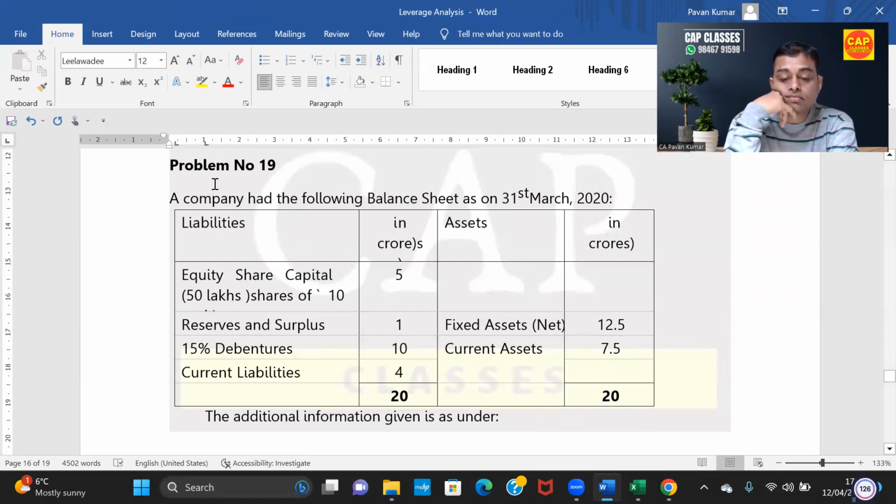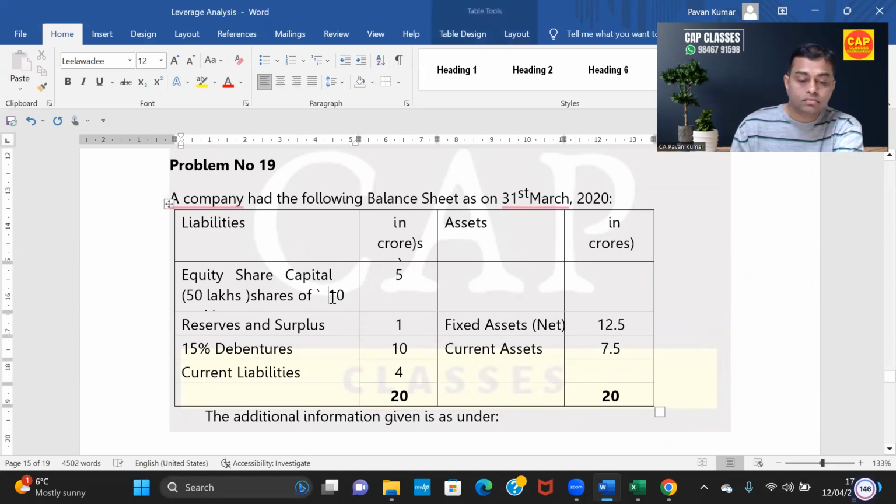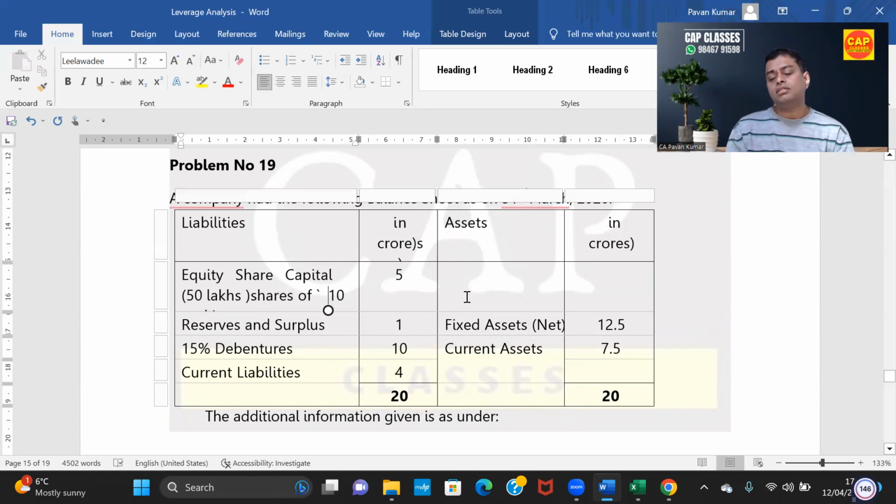A company had the following balance sheet as on 31st March 2020. Liability in crores and assets in crores. Equity share capital is 5 crore, shares of 10 each. Reserves and surplus is 1 crore. 15% debenture is 10 crore and the current liability is 4 crore. On the asset side, it's fixed asset, that too net, is 12.5 crore. Current assets is 7.5 crore. Total is 20 crore. The additional information.